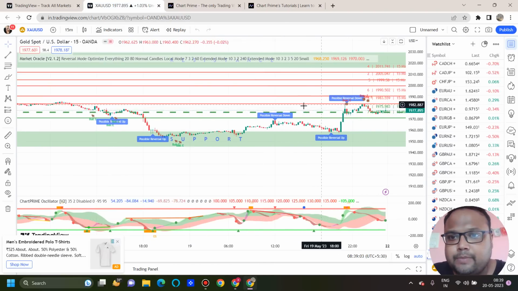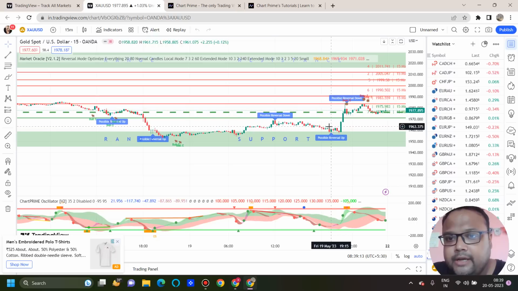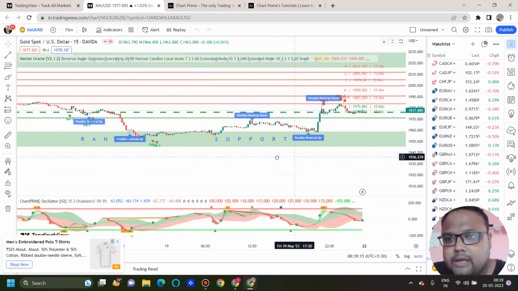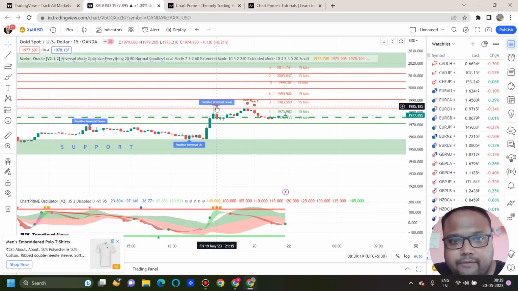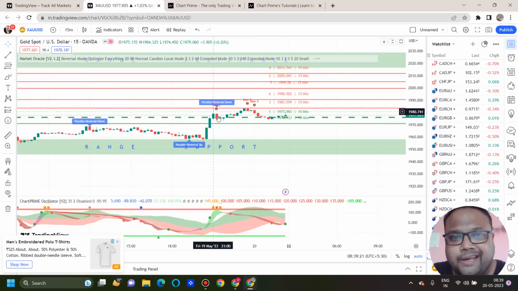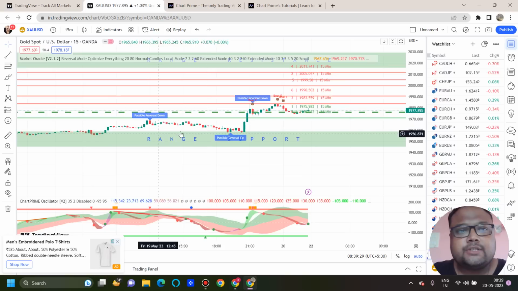Okay, this is Chart Prime, and these are the signals generated by Chart Prime. You can see that Chart Prime generated a sell signal here recently, a possible reversal down. Then here we got a possible reversal up, and here Chart Prime generated a possible reversal down. It also gave us a bearish engulfing pattern, BRE, as confirmation. More or less the signal did not work perfectly, but still on the 50-minute, 30 to 40 pips is good enough. But the rest of the two signals were extremely good.